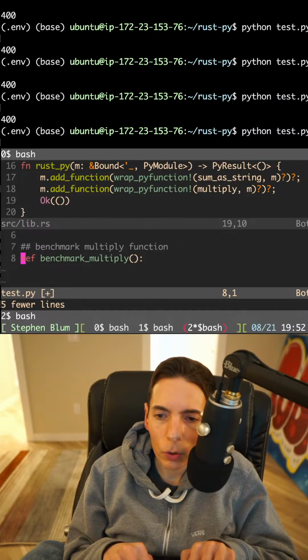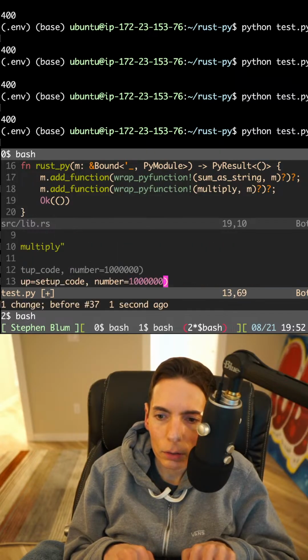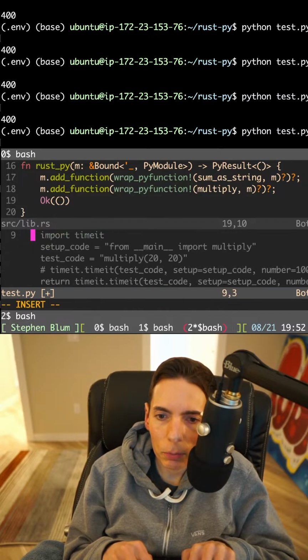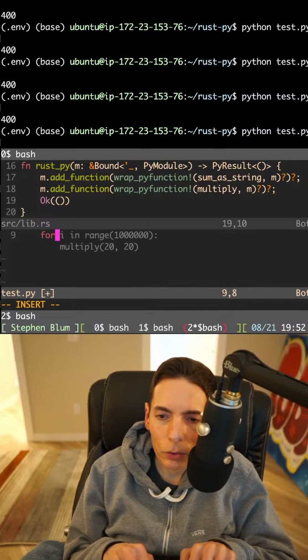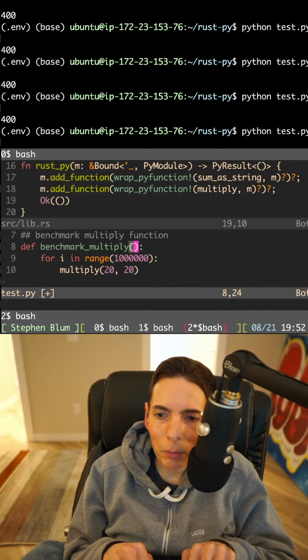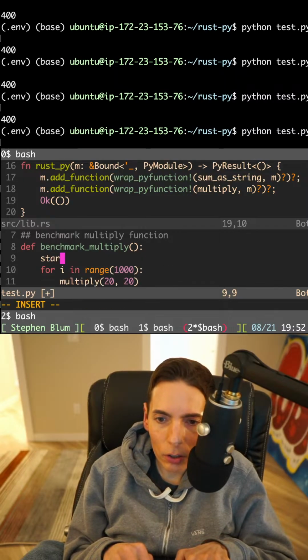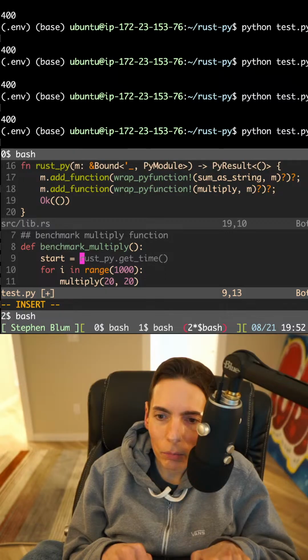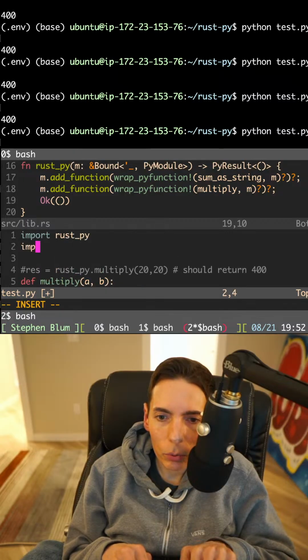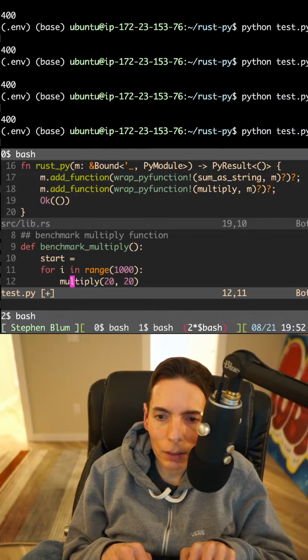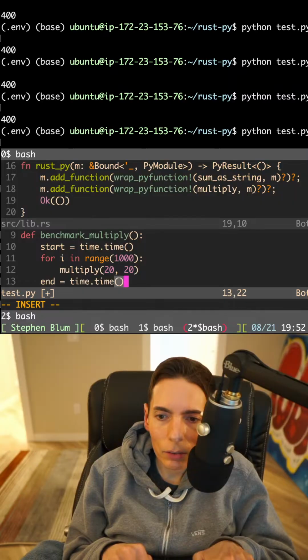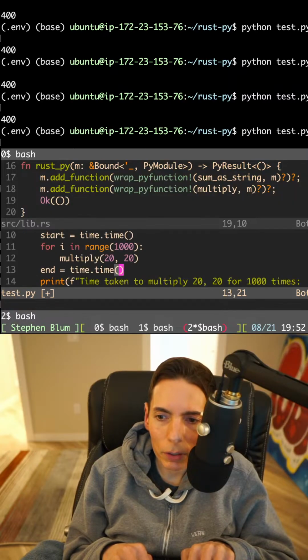Let's get rid of that. Oh, space. Let's do a for loop. Here we go. That's a little bit much. We don't need to do that many. And then we need to say a start equals. We need to import time. I think start time dot time, and then end time, and then print. Perfect.